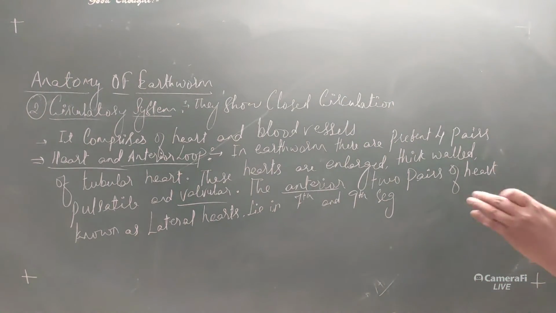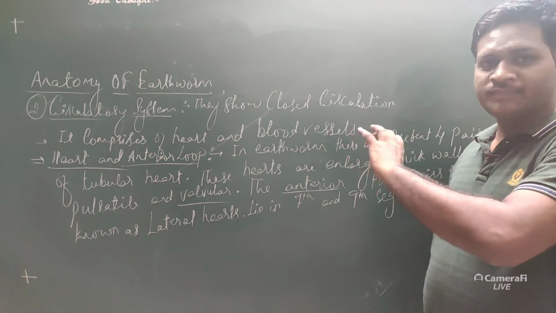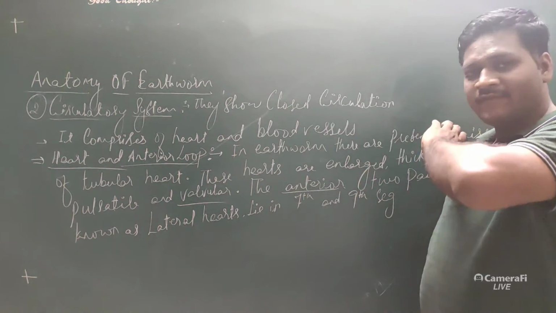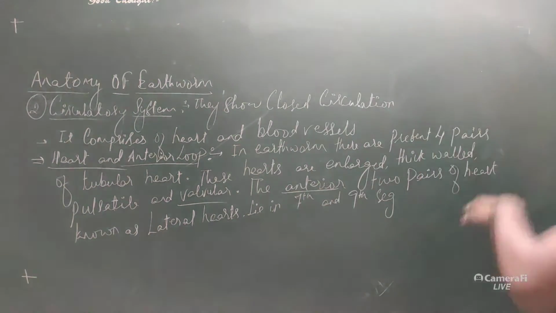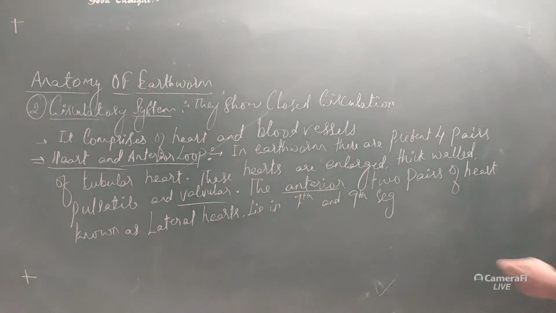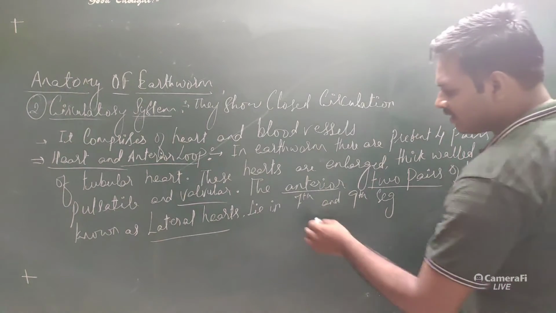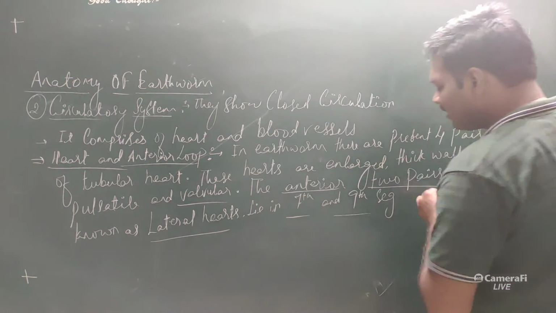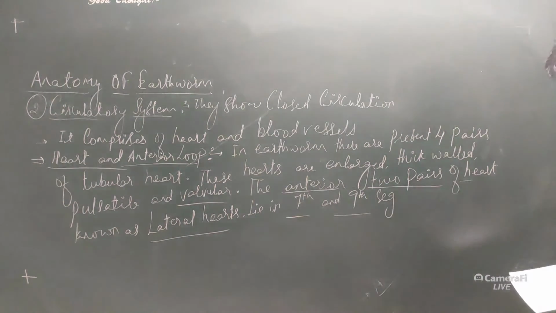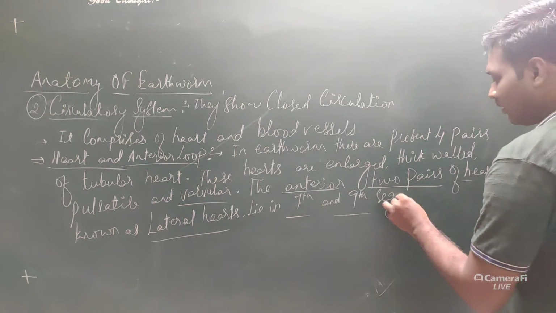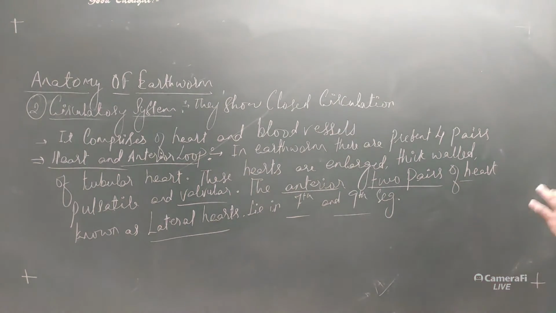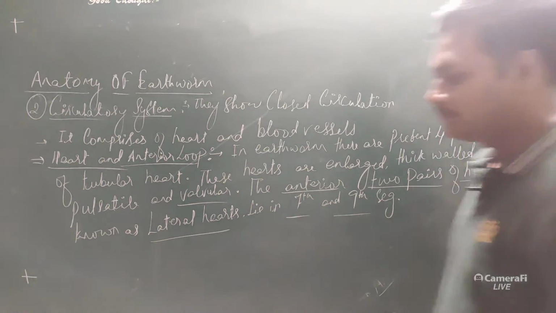When we look at the structure, we will come to know which part is the anterior and which part is the posterior. At the anterior part there is the presence of two pairs of heart, which are called the lateral hearts, and they lie in the 7th and 9th segment. You can pause this and note it down. We'll rub this and move to the other points.